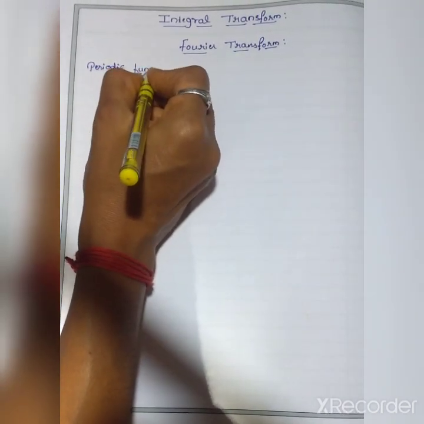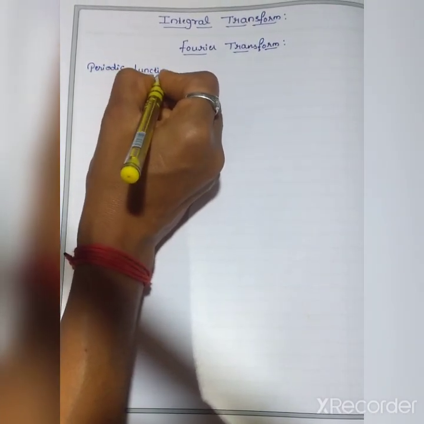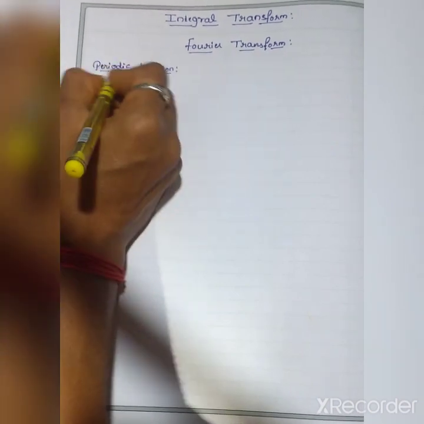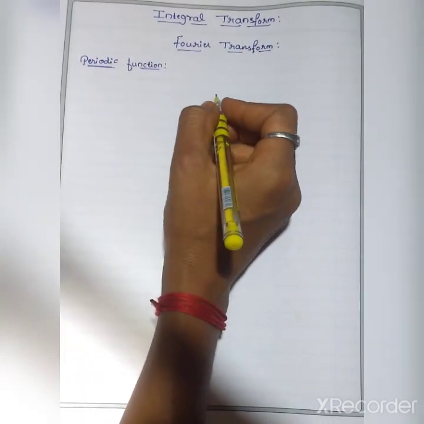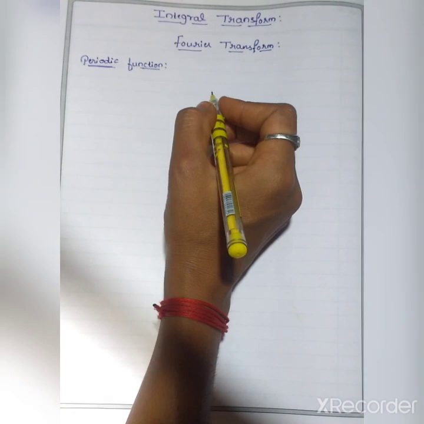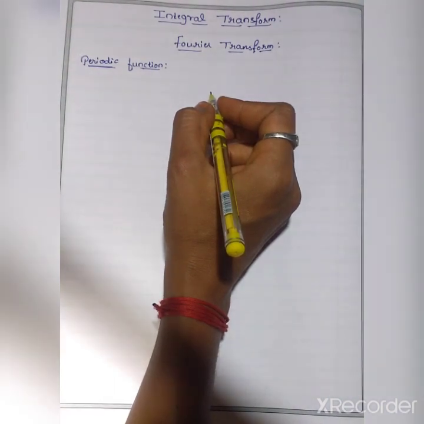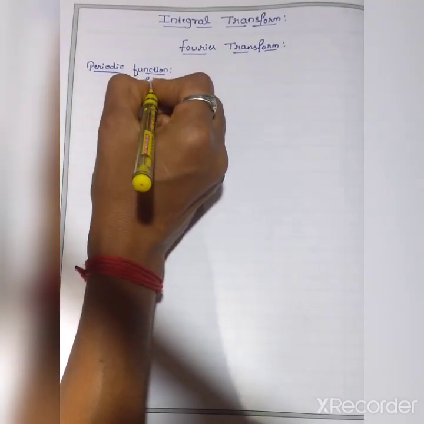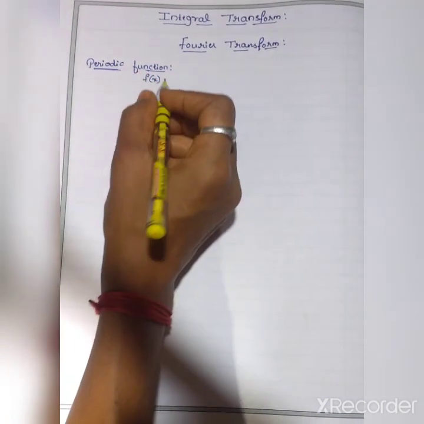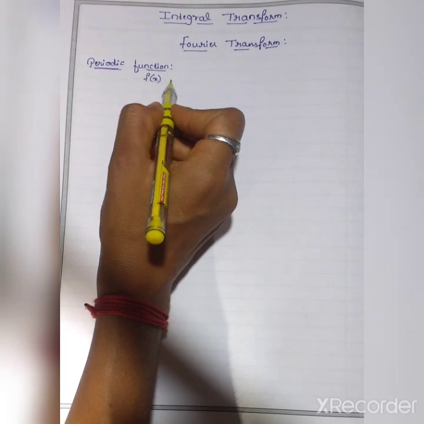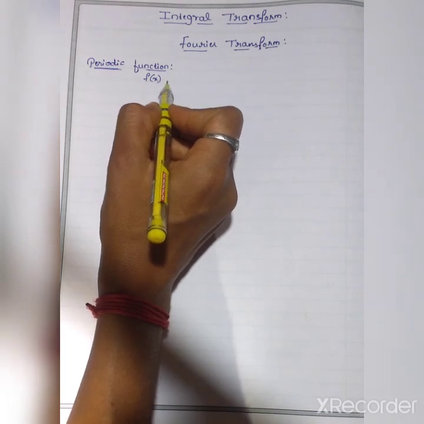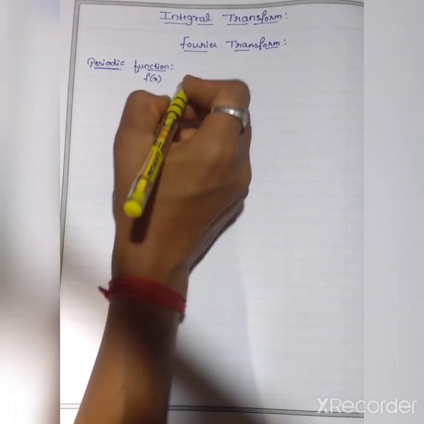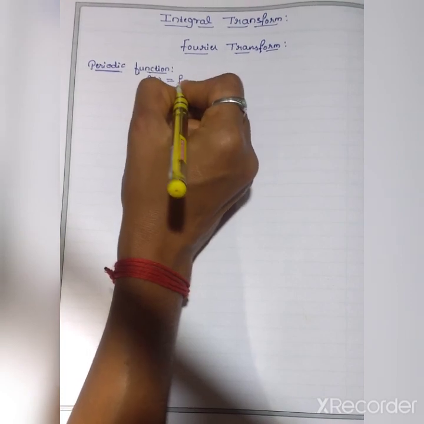So what do you mean by the periodic function? See here. Periodic function: a function f of x is said to be a periodic function if there exists a real number T. Consider f of x is the function.